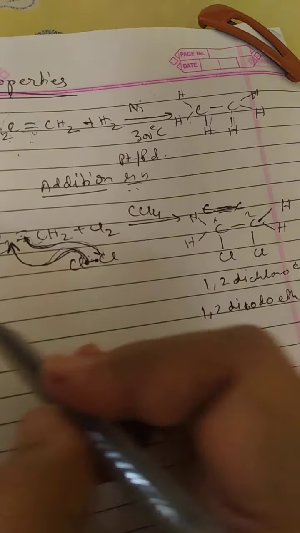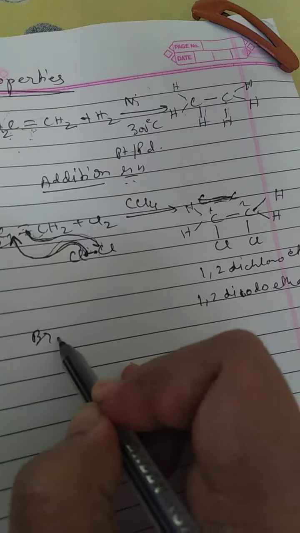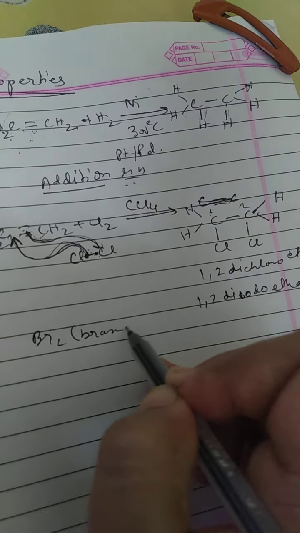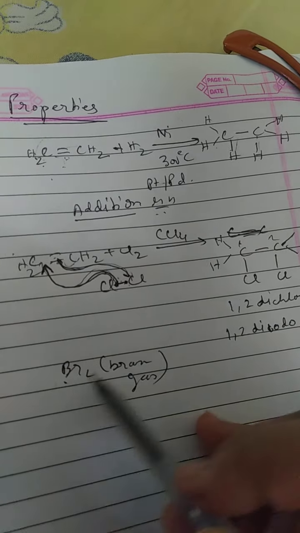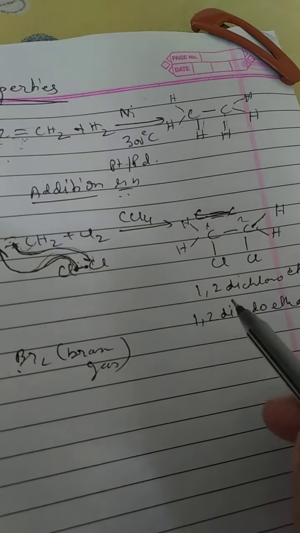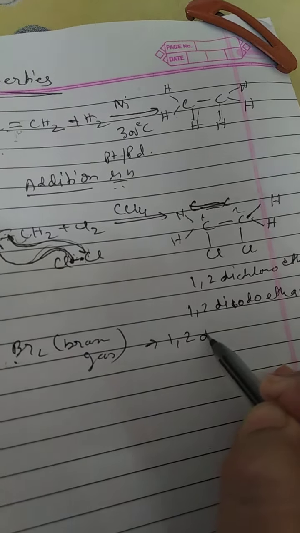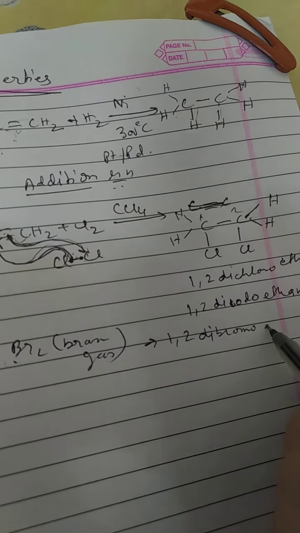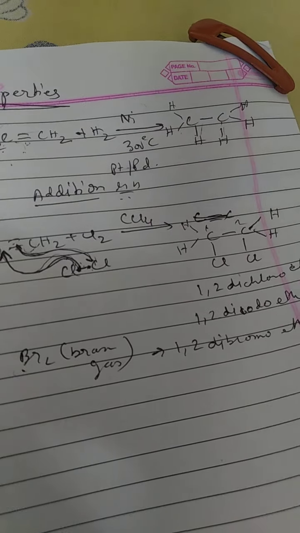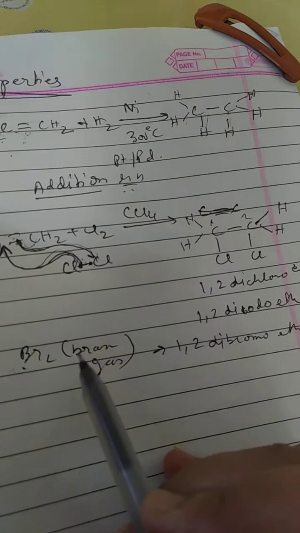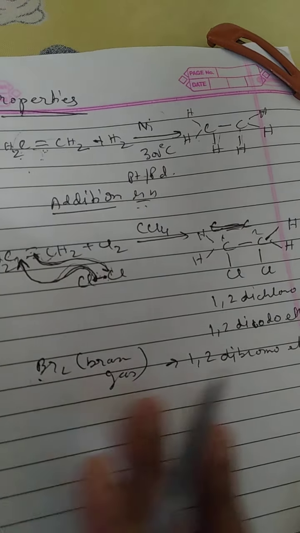Now we know bromine is a brown colored liquid. When bromine reacts with it, it will form 1,2-dibromoethane, and obviously the brown color of bromine will be lost. So this test with bromine actually gives the test for unsaturation.